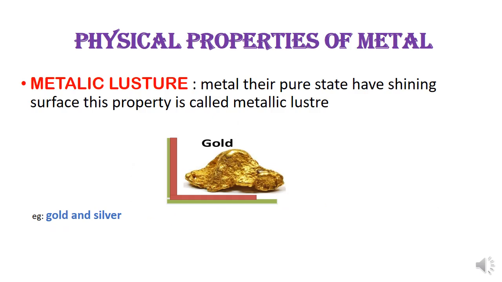Now let us look at some important physical properties of metals. The first one I am going to discuss here is metallic luster. We use gold and silver as ornaments because of their shiny appearance. So metallic luster means the shining appearance of the metals. Metals in their pure state have a shining surface and this property is known as metallic luster. Here in this figure you can see the gold which is having a shining surface.